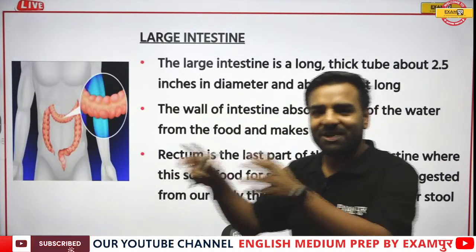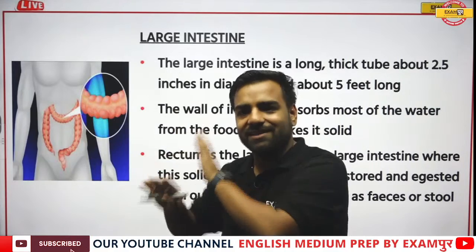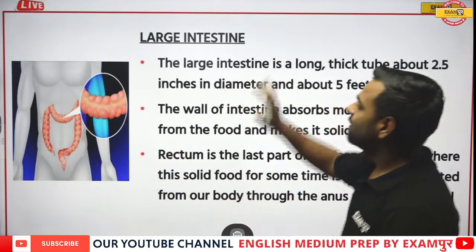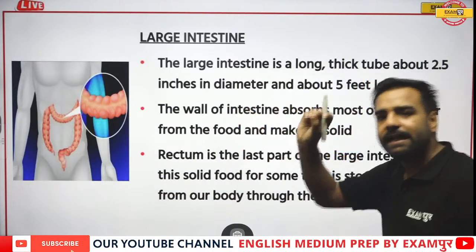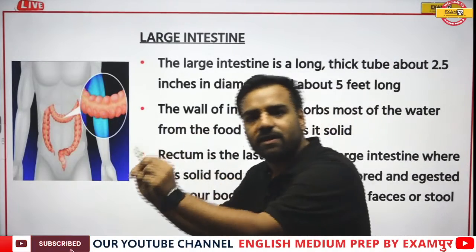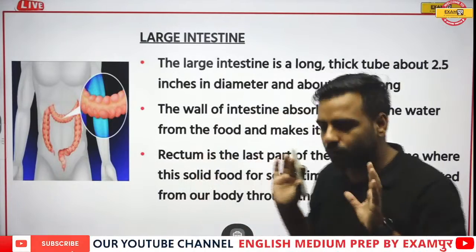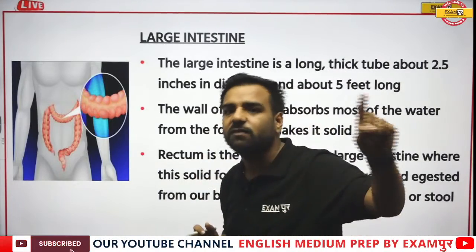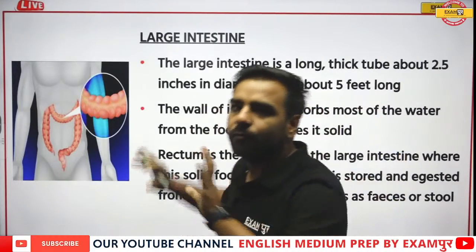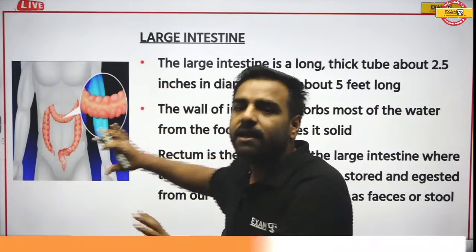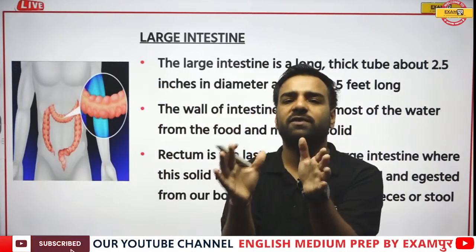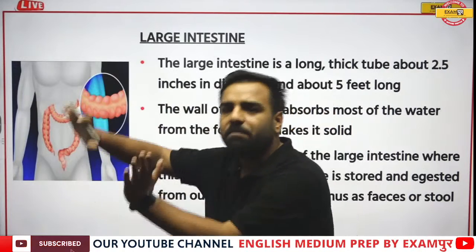But whatever it is, it's made up of rice. So whatever we eat, its digestion is done in our small intestine itself. Whatever is left behind along with the water, water's absorption is also done, and the solid waste which is left is passed forward.